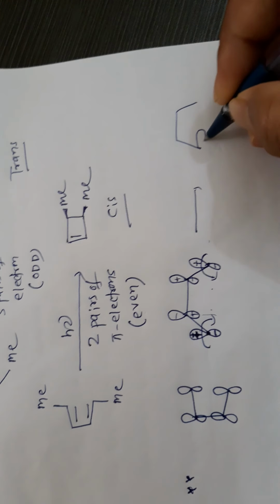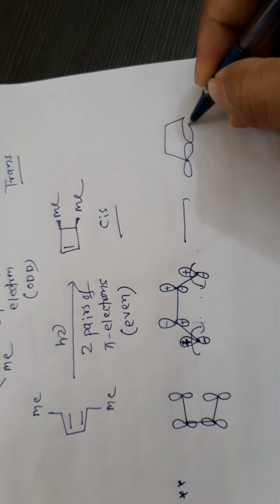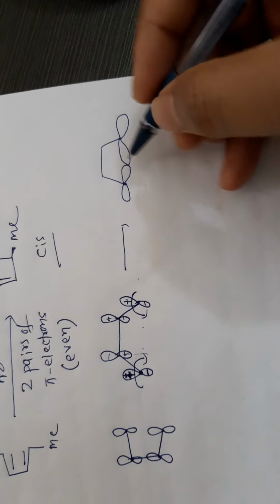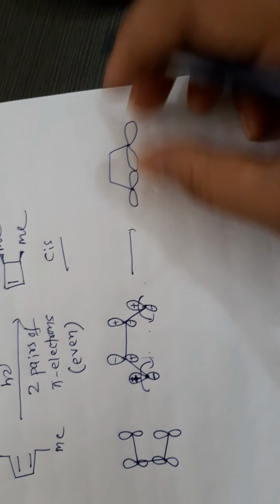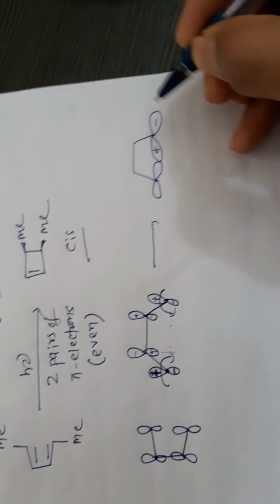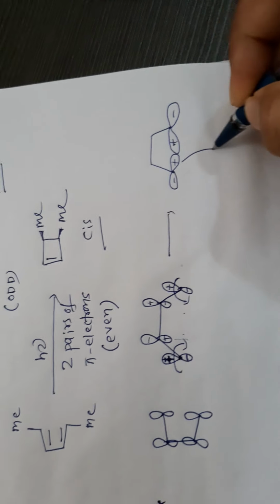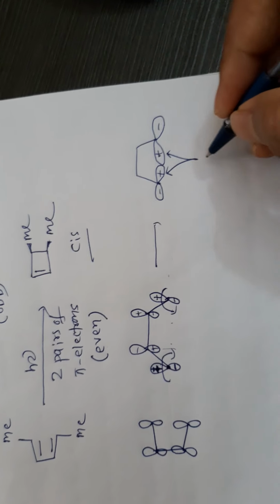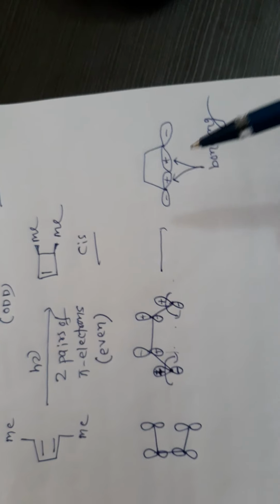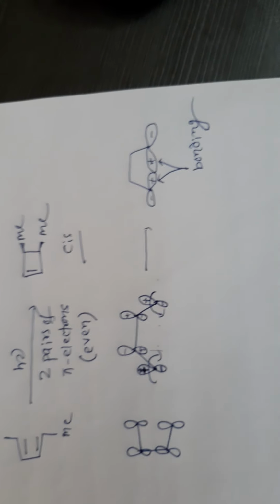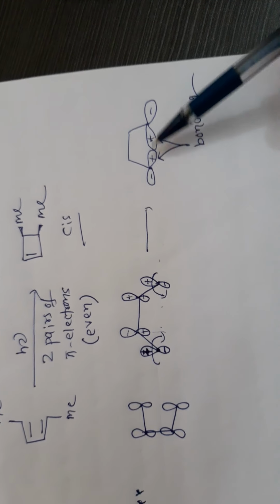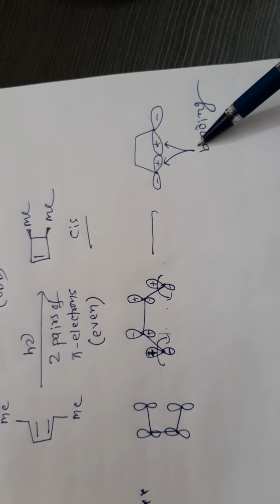The shapes of these two orbitals should be the same. My drawing is bad, but the shapes of these two orbitals are the same. If we rotate anticlockwise, plus minus, and this is plus minus, so plus meets plus, and there is a bonding interaction. So this is phase-wise orbital overlap. In an electrocyclic reaction, if this condition is satisfied, then the bonding situation is there.